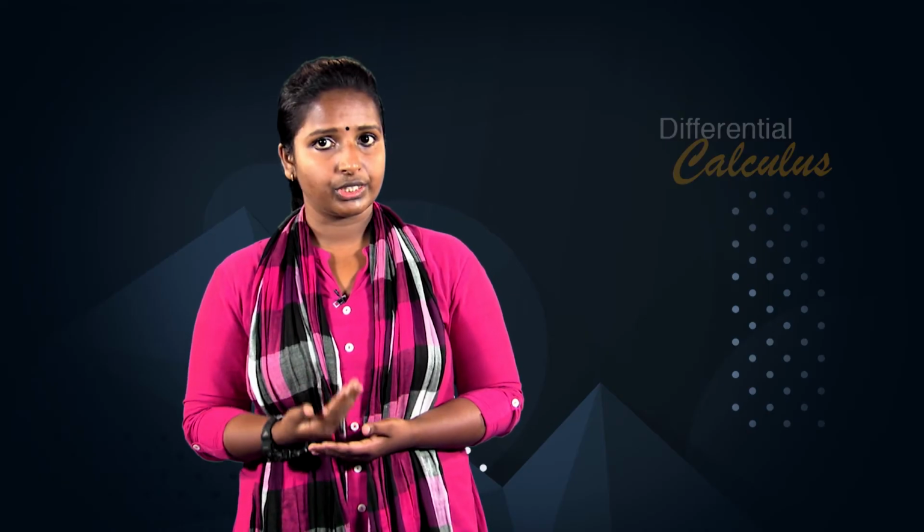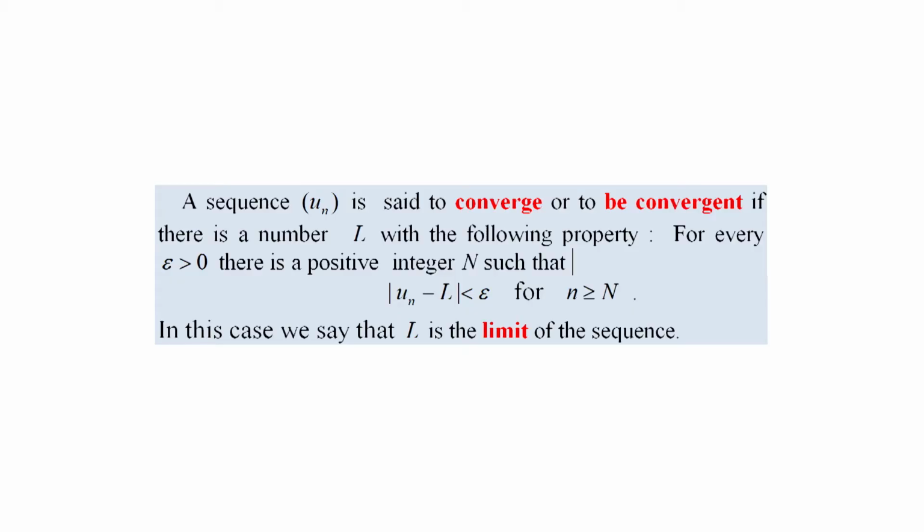The precise definition of the limit of a sequence of real numbers follows. A sequence u_n is said to converge, or to be convergent, if there is a number L with the following property. For every epsilon greater than 0, there is a positive integer N such that the absolute value of u_n minus L is less than epsilon for n greater than or equal to N.